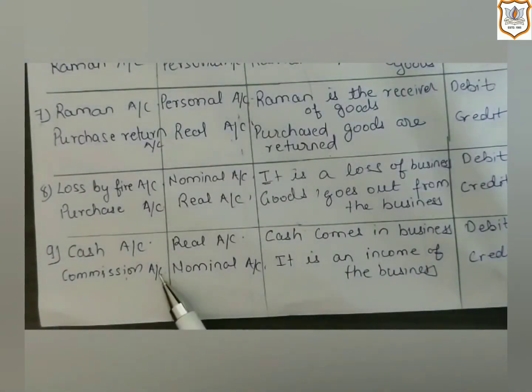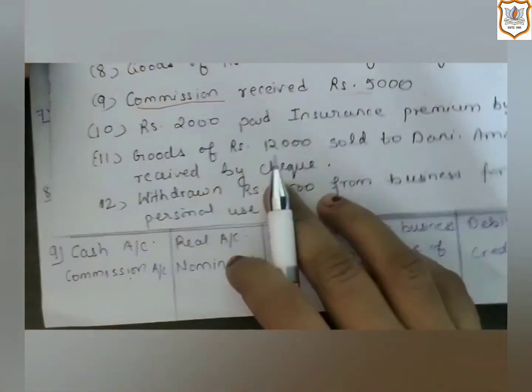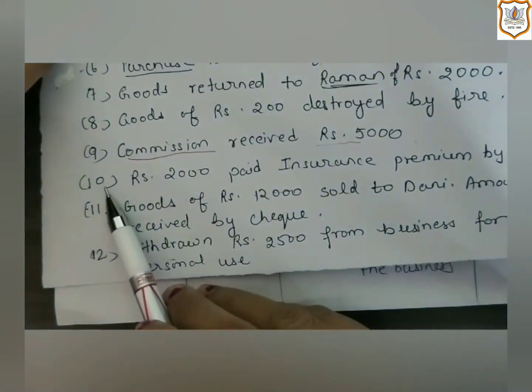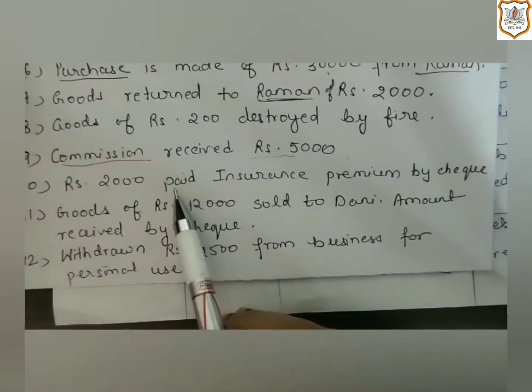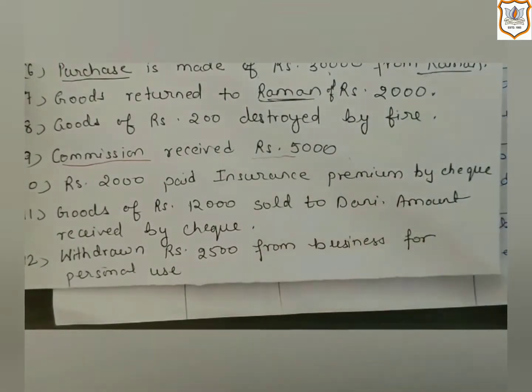So here commission account will be credited as per the rule of nominal account. Now let us move towards the next transaction, which is transaction number 10: rupees 2,000 paid insurance premium by check.